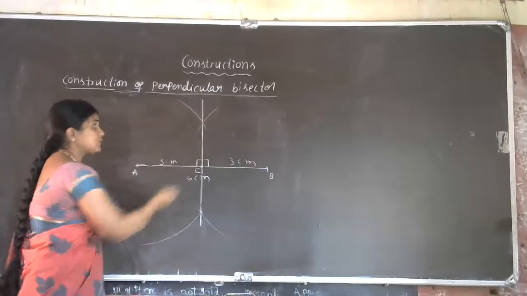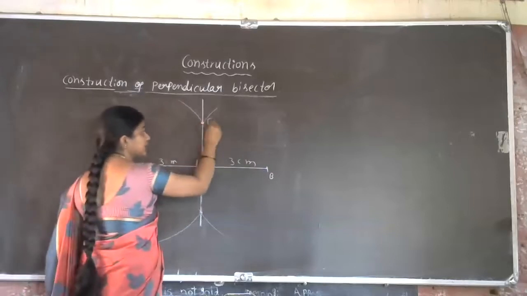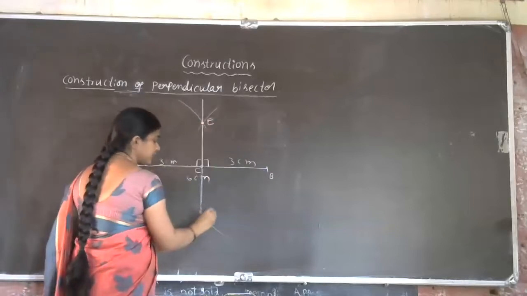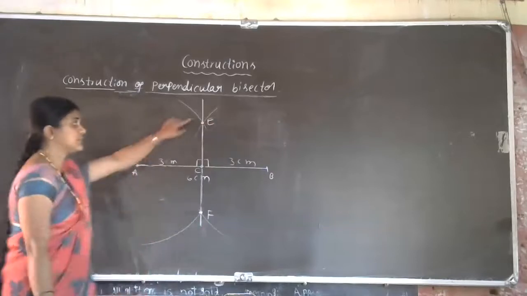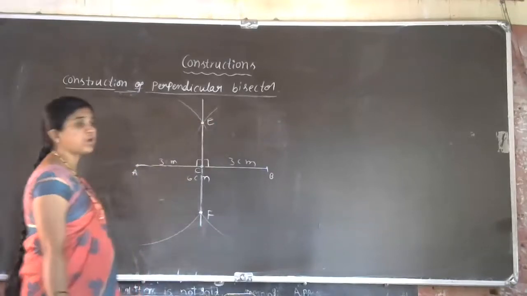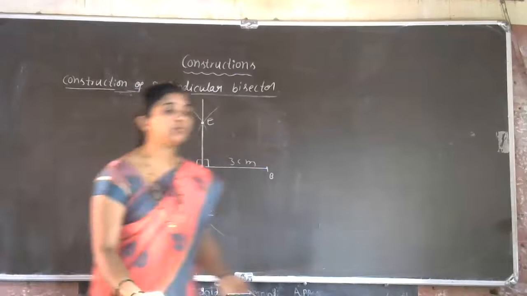How can we show this? The points of intersection will be given the names E and F. Let us give the name E to this point and F to this point. Now what do we have to do to show this one?